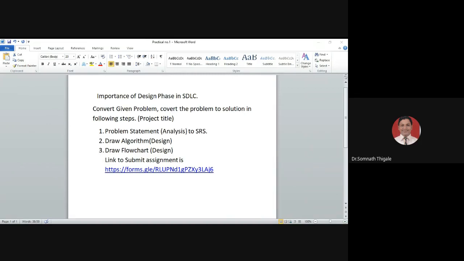I have shared one link on the group where you need to submit the three parts with respect to your project only. There may be multiple copies, doesn't matter. Take the simplest scenario. The first part: with reference to your problem statement, sorry, project title, complete the problem statement and draw an algorithm. There may be different algorithms, and it doesn't matter.